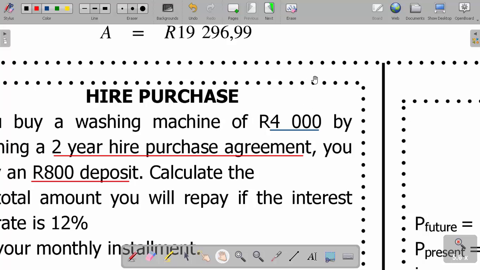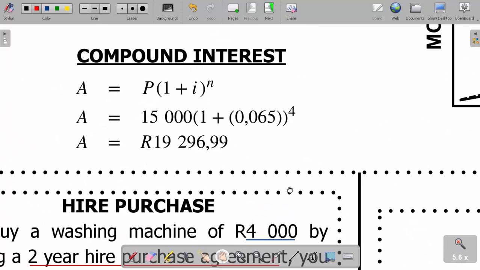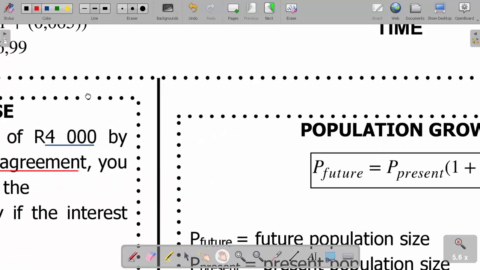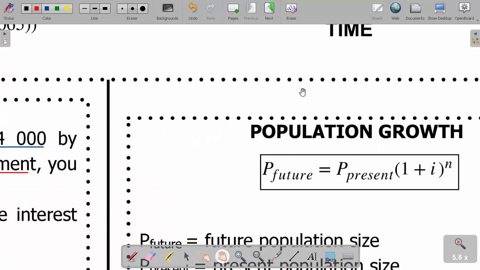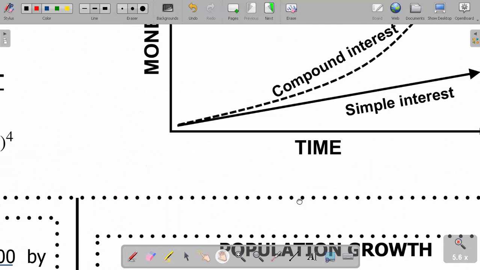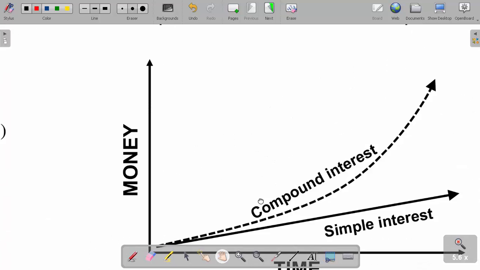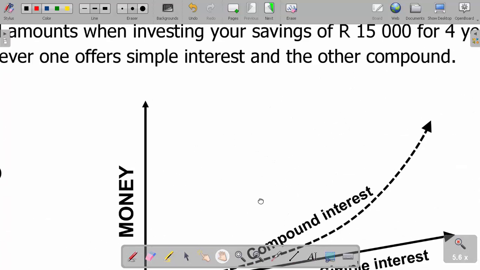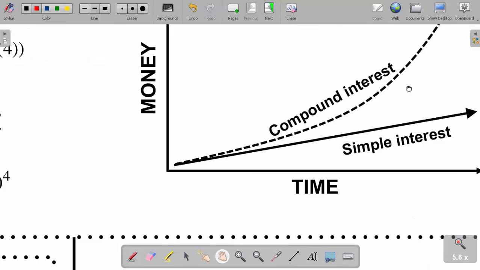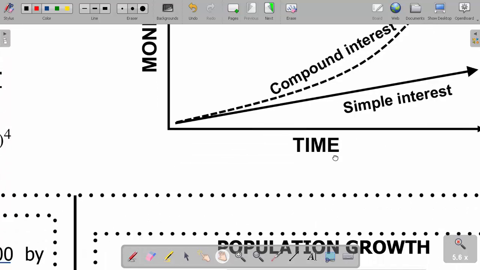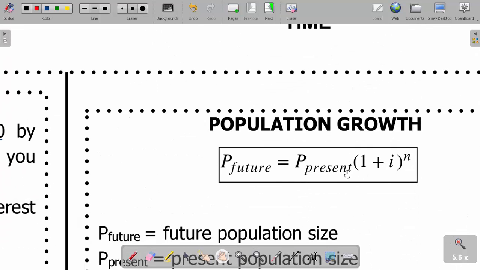Now, apart from hire purchase, let us look at something else here. Now we have seen that with compound interest, it moves up. Simple, it is a straight line, that's a gradient. Okay, now let us talk about population growth.